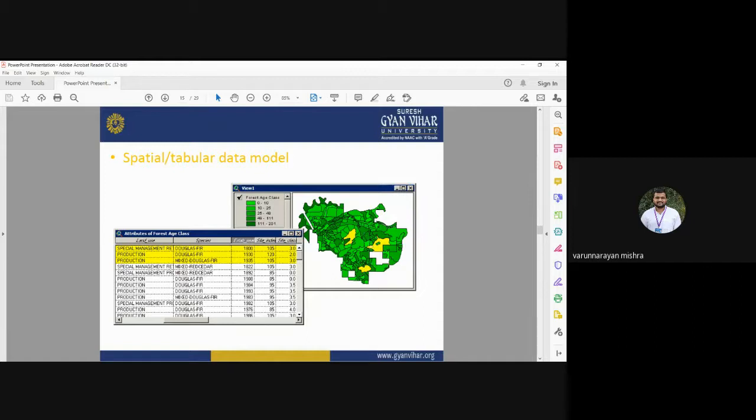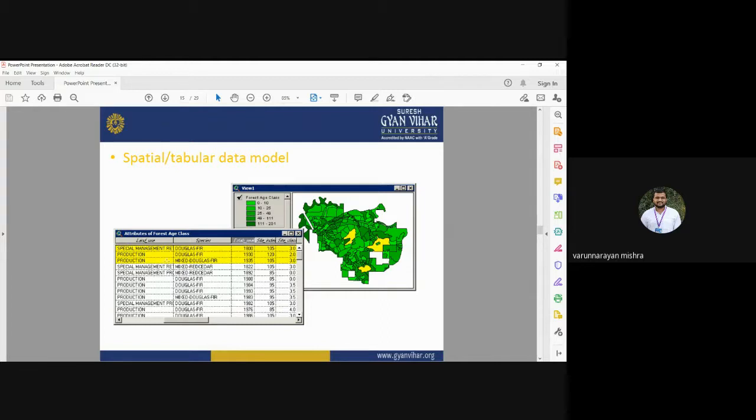These yellow areas are forest areas, and these are selected on the map, and automatically the related information of these forest areas is selected in the table. That is the attribute table. When you select any polygon feature on that data set, that is a forest class, then automatically it will show you the related information in that table.